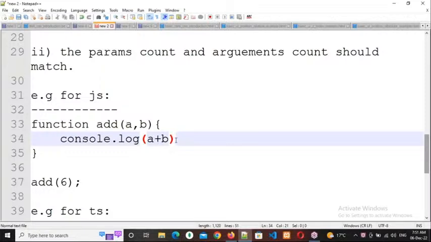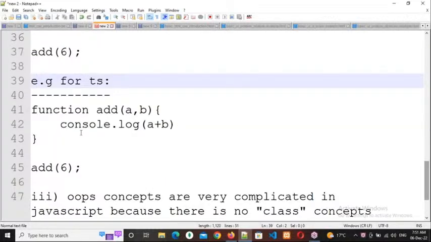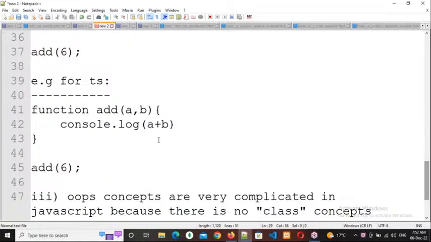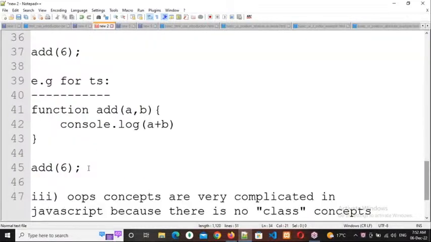Respond, please. Right. Now the same thing I am doing with TypeScript. Now what is the output I will get? One parameter, one argument, 2 parameters. Same thing with TypeScript. Observe the description here. So we'll get the output as error. Why? Because params count and arguments count should match. Should match means we must accept that rule. If you don't accept the rule, it will throw an error. Clear, everybody? JavaScript gives NaN, but TypeScript gives an error. Clear or not? Respond, please.